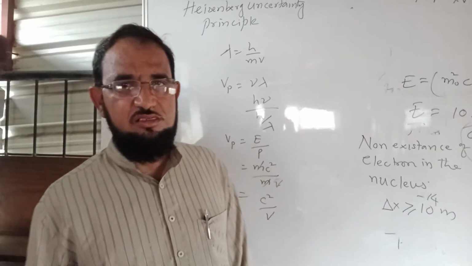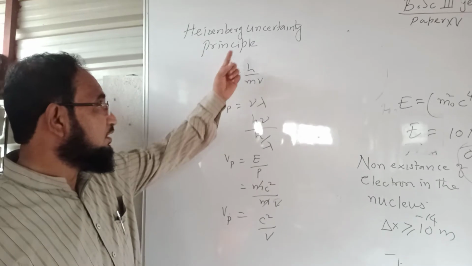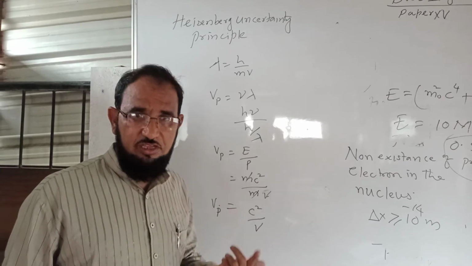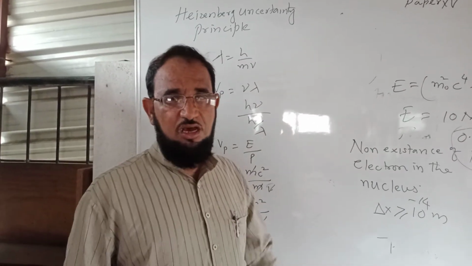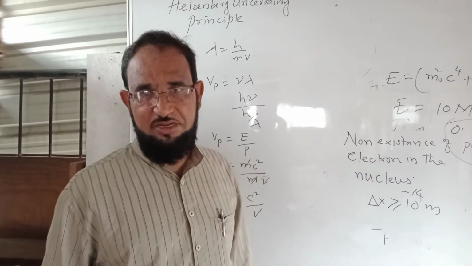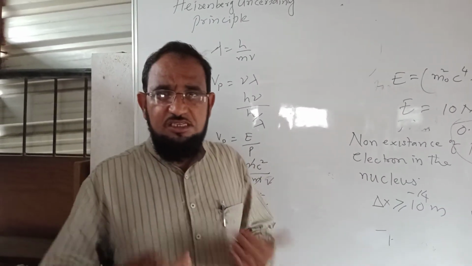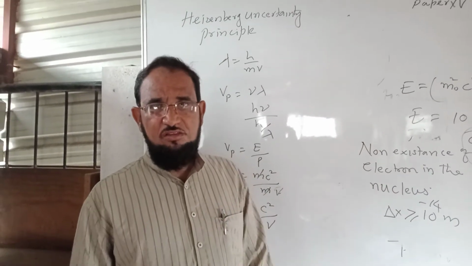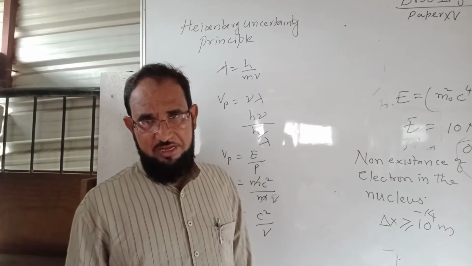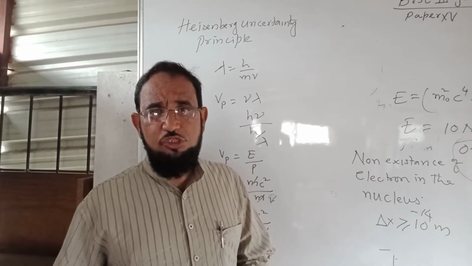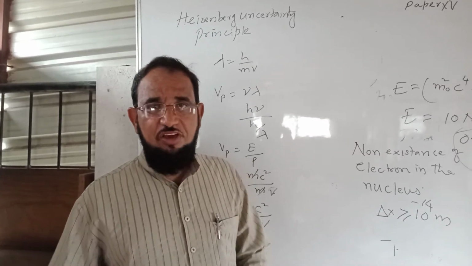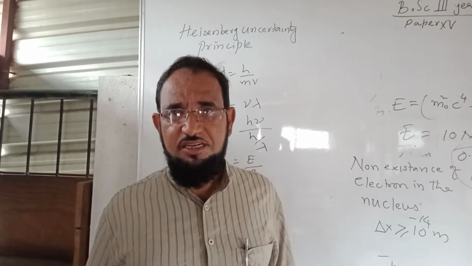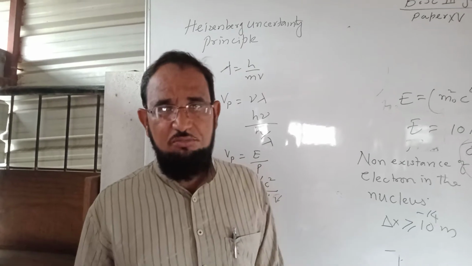Our today's topic is Heisenberg's uncertainty principle. When we study the de Broglie wavelength, the de Broglie wave, whenever there is a moving particle, a wave is associated with that moving particle. But there is not a single wave, but a packet of waves, a group of waves which are moving in the form of a packet. So where is the position of the particle and where is the momentum of the particle? There is always uncertainty in the position and the momentum of the particle.